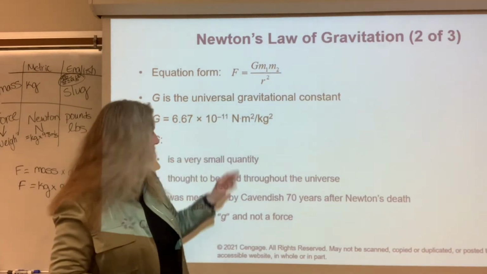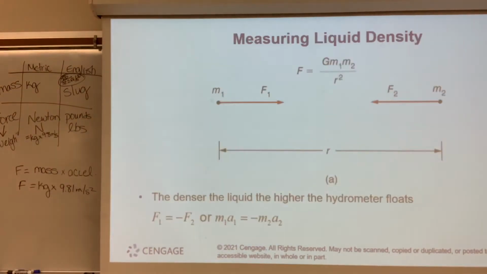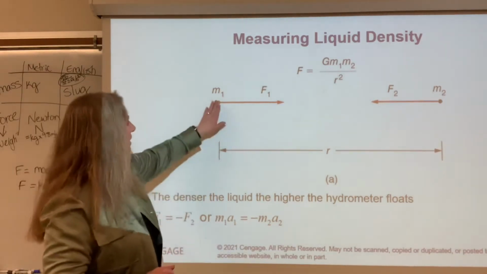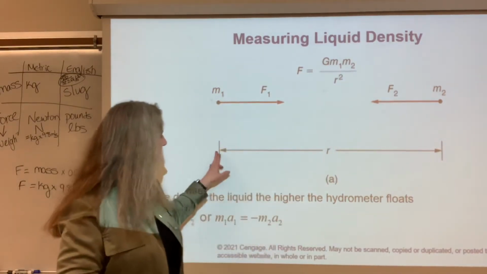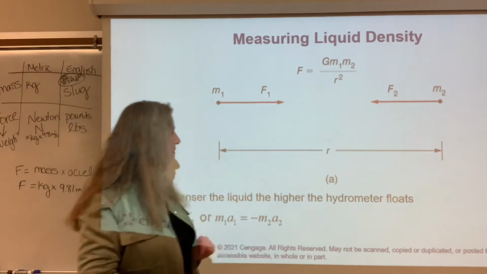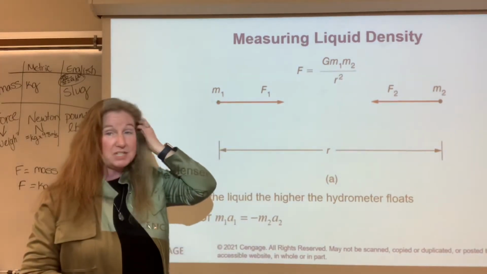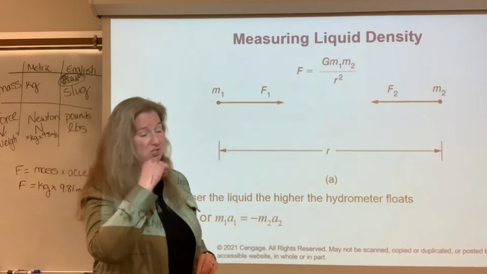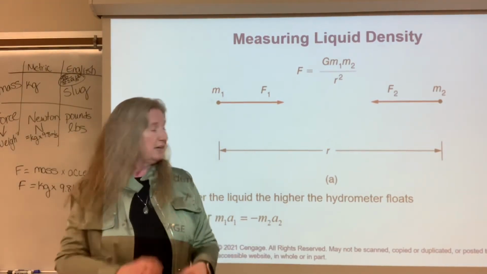Because that's a force. So that's where the units on big G come from. So here is my force. I have a mass and a force, a mass and a force. That distance, that radius between them, and typically you would measure from the center of each object. So if we measured from the center of the earth to the center of me, that would be the radius we're talking about.